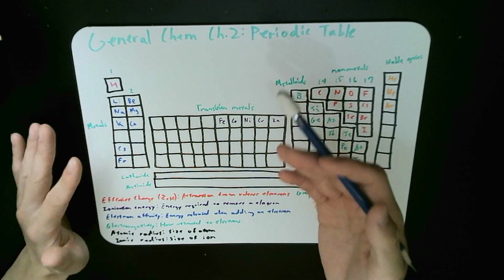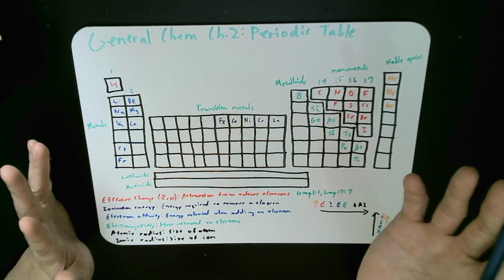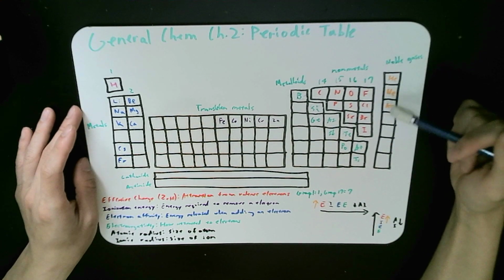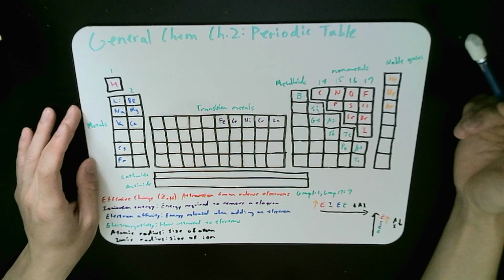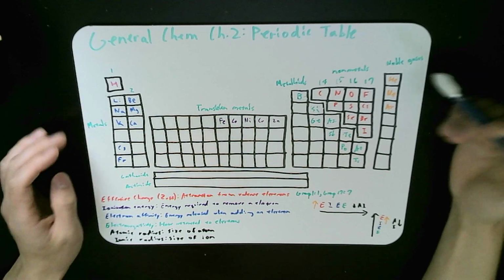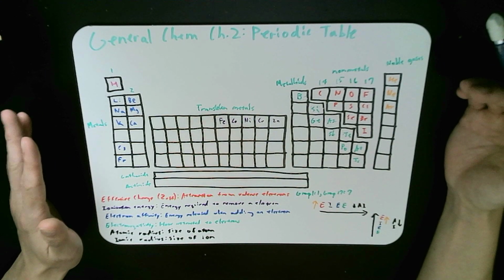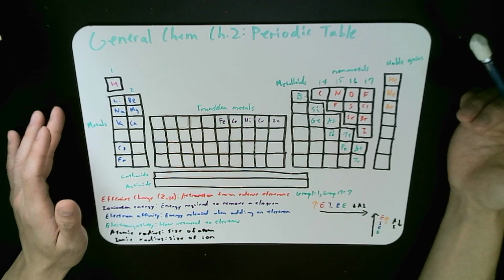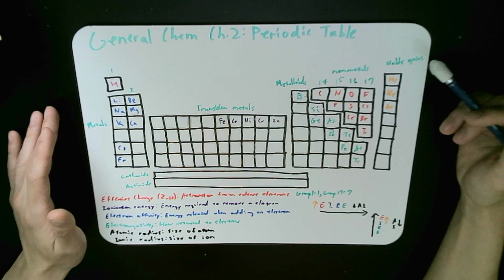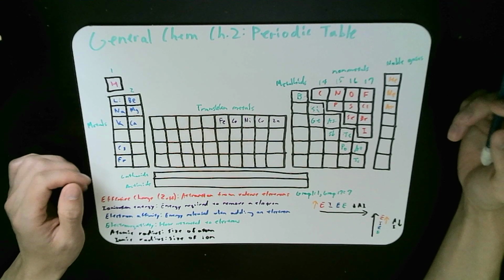The metals here carry a positive charge when they turn into an ion, wanting a full shell, whereas the nonmetals want to gain electrons to complete their shells. What we know about metals is that they conduct heat and electricity well, and nonmetals are the opposite of that. Metalloids are somewhere in between. Noble gases are gases, and they don't need to participate in charge bondings.